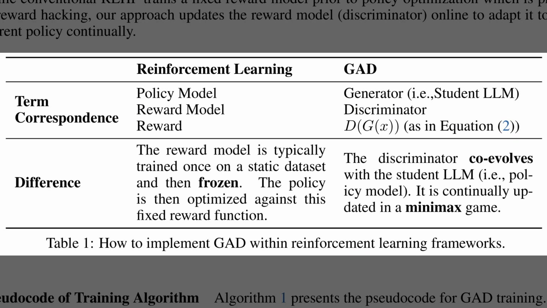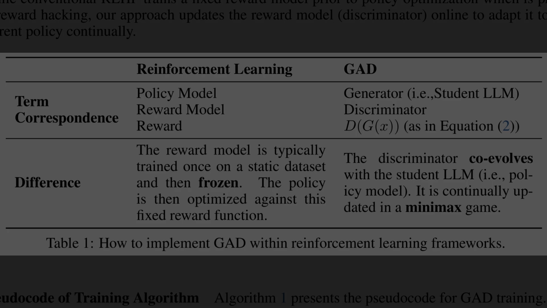Table 1 maps reinforcement learning parts to the generative adversarial distillation roles. The policy model corresponds to the student generator, the reward model corresponds to the discriminator, and the reward is the discriminator score. The key difference is that the reward model core evolves with the policy, which means the discriminator updates alongside the student. This continual update forms a mini-max game, so feedback stays aligned with the student's current behavior.